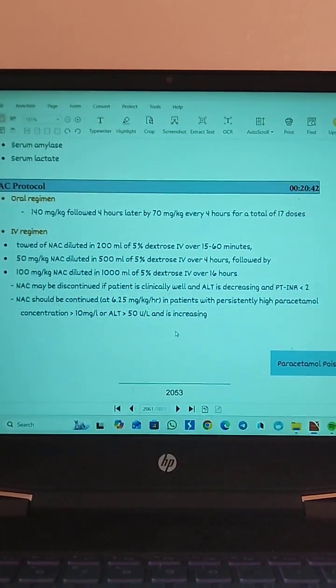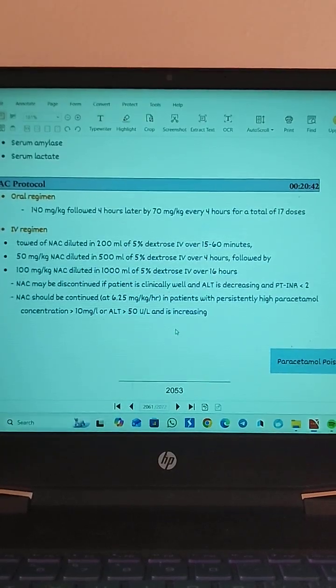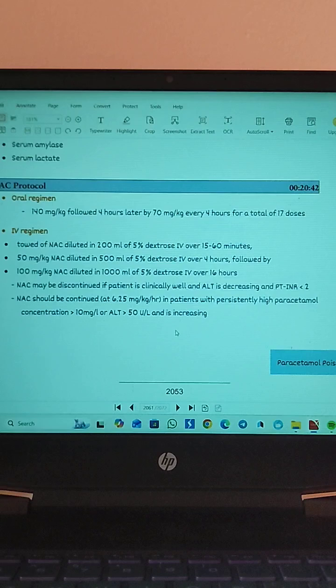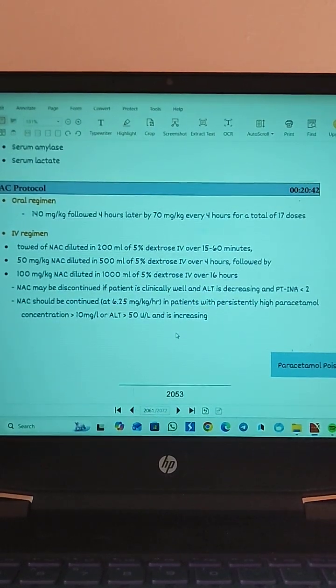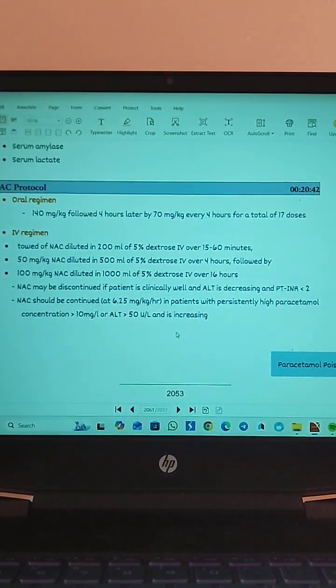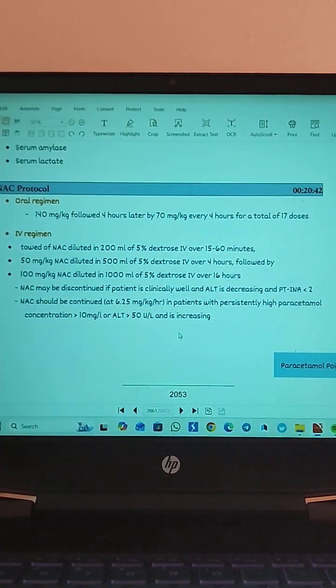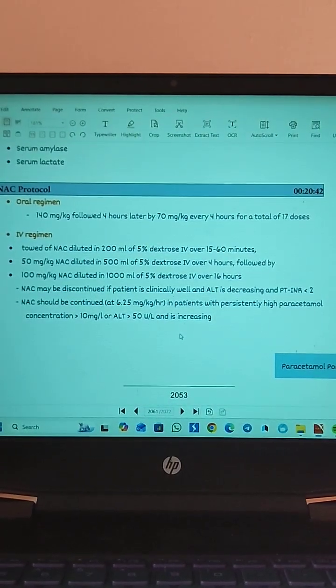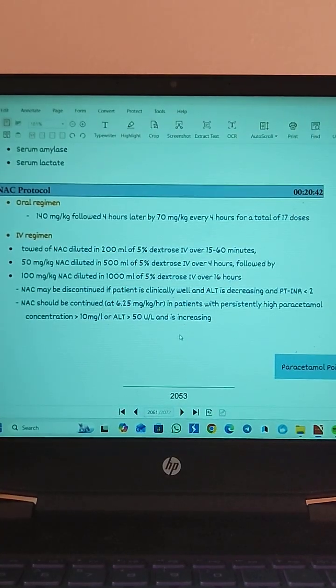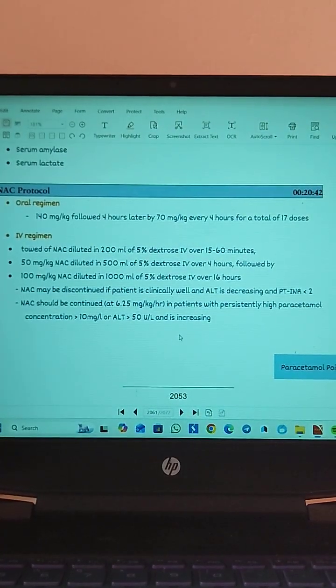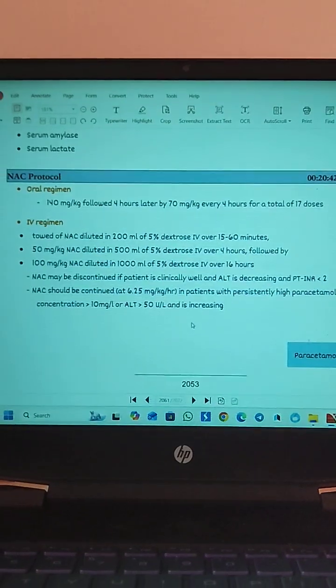Also, 50 milligram per kilogram of NAC diluted in 500 ml of 5% dextrose can be given through IV over 4 hours, followed by 100 milligram per kilogram NAC diluted in 1000 ml of 5% dextrose, given through IV over 16 hours. So this is the IV regimen.